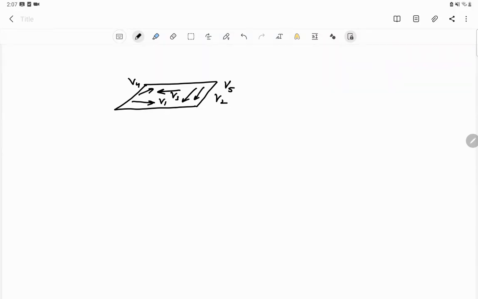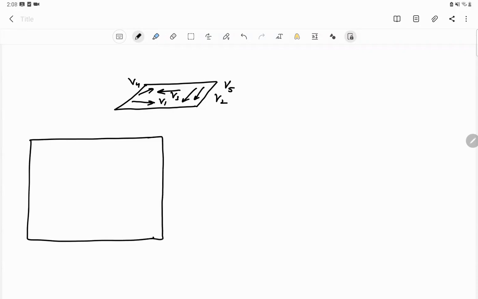Like the gradient in the case of 2D and a direction vector in the case of 3D. Is there anything which can stay constant for a plane and which is the same for all these vectors V1, V2, V3, no matter in which direction they lie? For example, this is the plane. सर इनकी नॉर्मल जो होगा वो सबका सेम होगा.